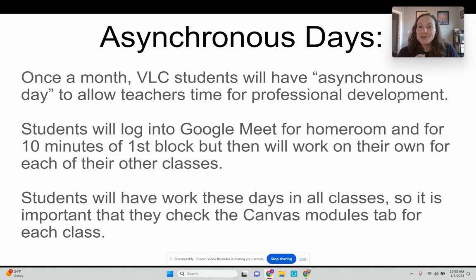That does not mean you get the rest of the day off. You have to log into your Canvas courses for the rest of your classes, second, third, and fourth, and make sure that you're checking what your teacher has put up for you to do that day under your Canvas modules tab. So we'll work independently on these days, and it is your responsibility to check for what work your teacher has left for you on asynchronous days.